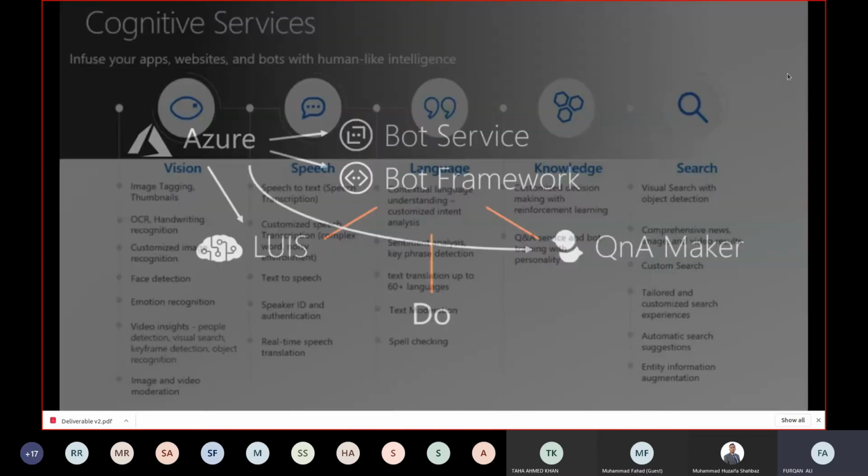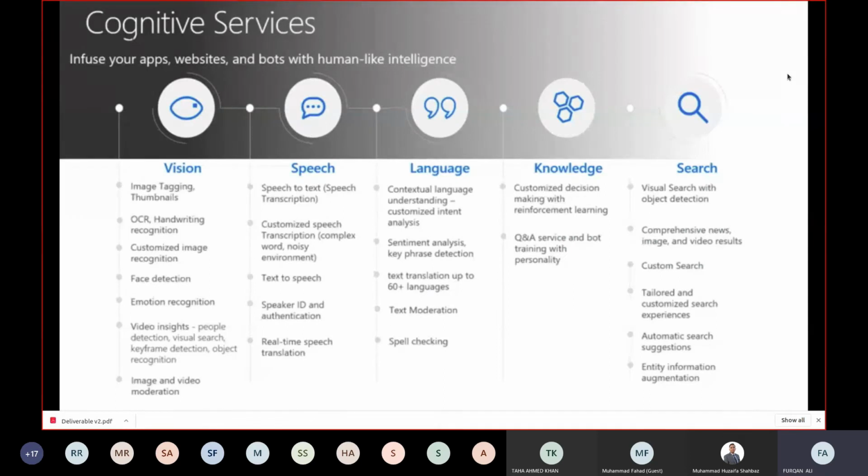Let's move ahead. So there are different kinds of cognitive services in Microsoft Azure, but today we are just going to talk about the bots, how to build a bot using Microsoft Azure, and most specifically a QnA bot. So there are different kinds of services, as you can see on my screen. Vision services by Microsoft Cognitive Services. There is also language service, knowledge service, and search services. These are all the services provided by Microsoft Azure.